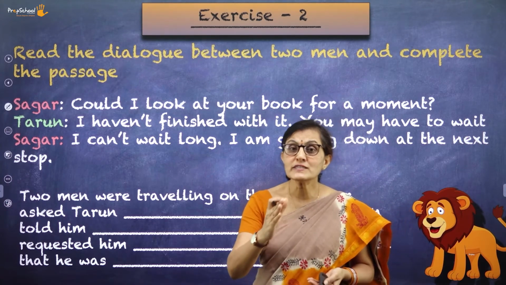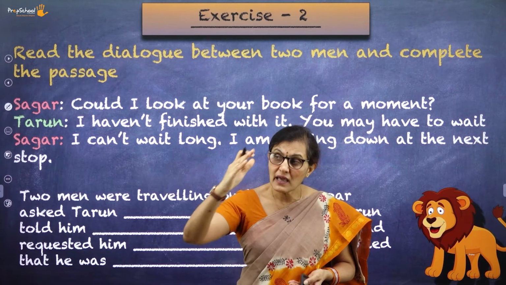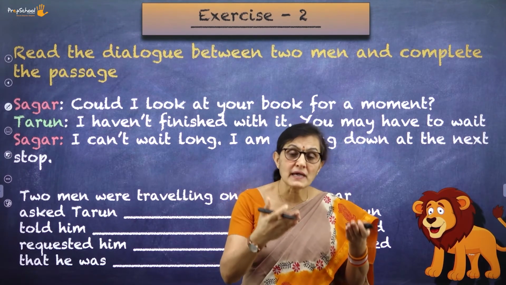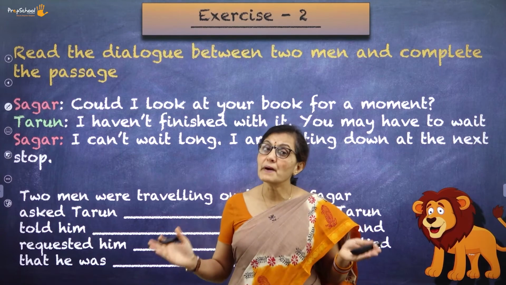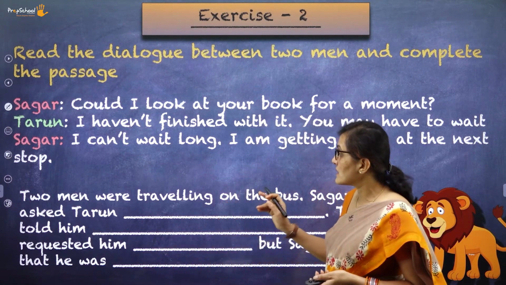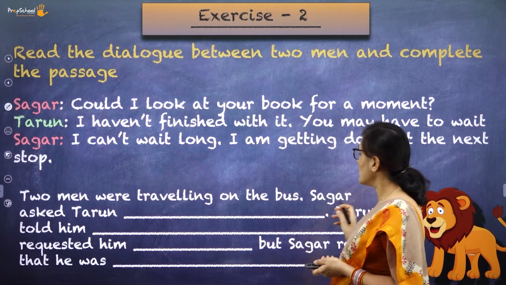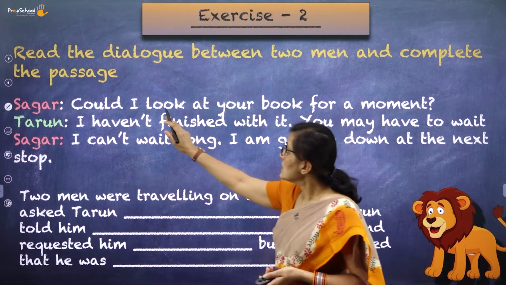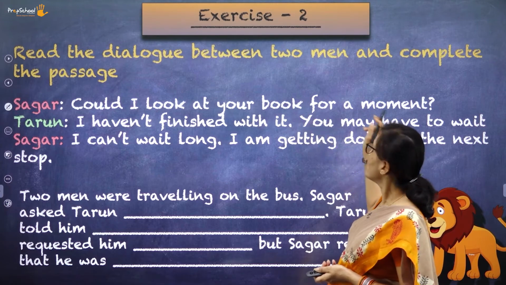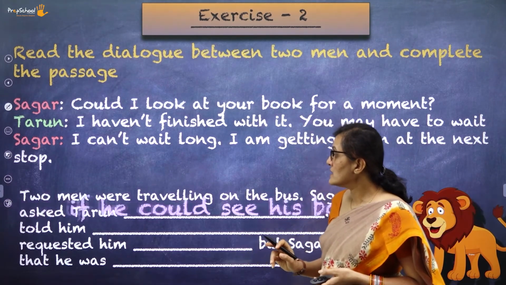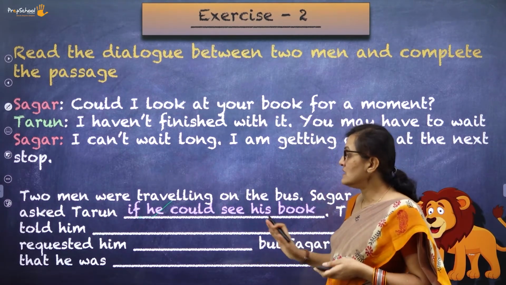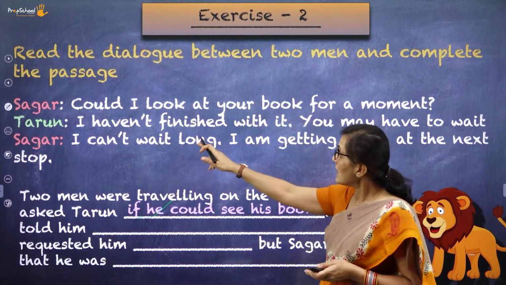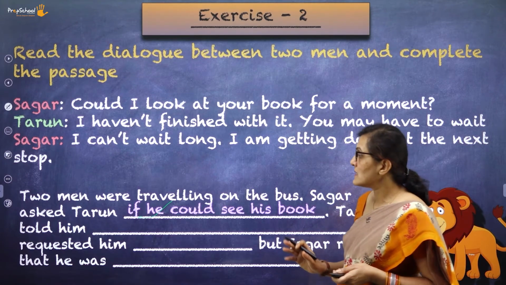Remember, if you start something with past, everything is in the past tense itself. Or if you start with a passive, everything is in the passive voice. So understand that. So two men were traveling on the bus. Sagar asked Tarun. What did Sagar ask? Could I look at your book for a moment? So asks if he could see his book. For which, what does Tarun say? I haven't finished with it, isn't it?